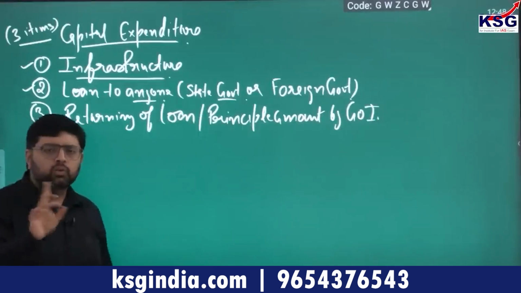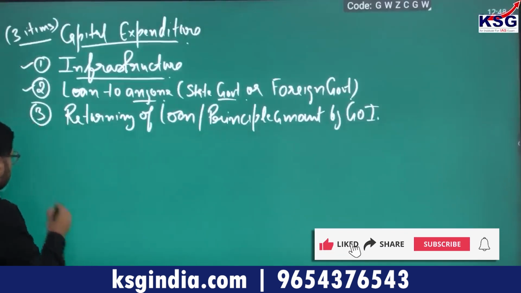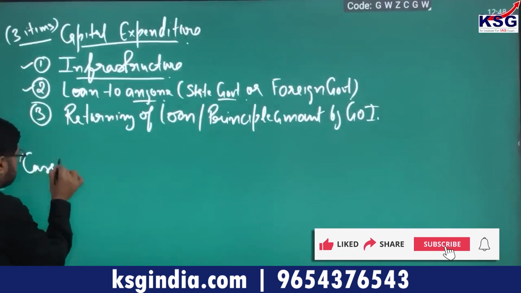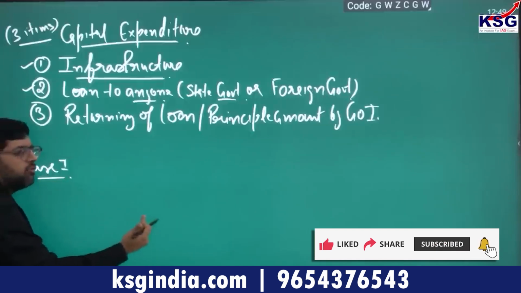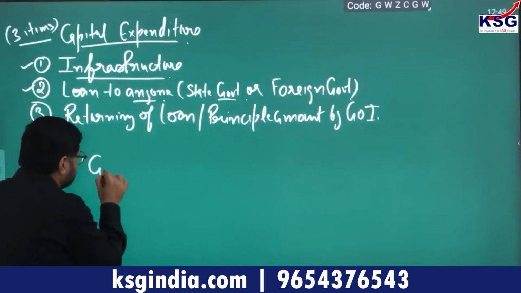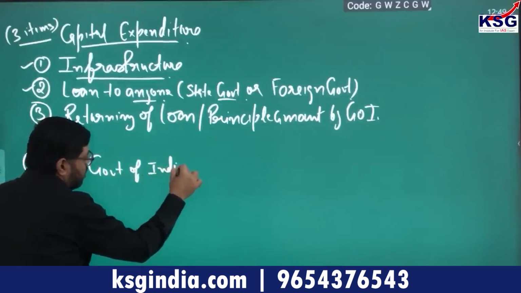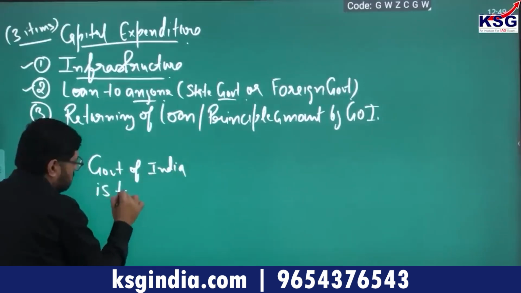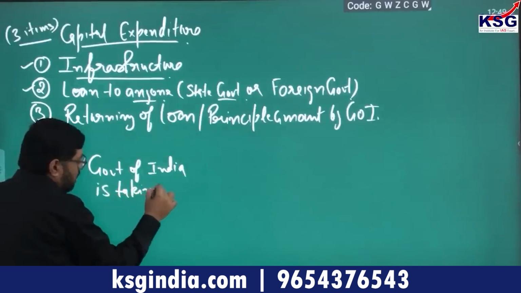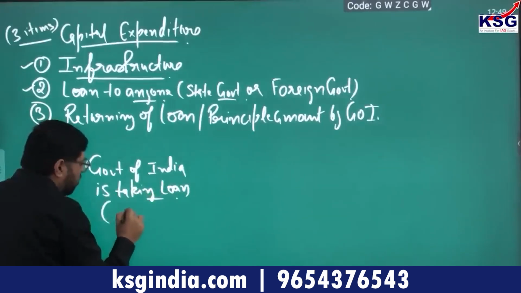Now most of the students have confusion in this, so again I am telling you. See, case 1. You can understand it in this way: in case 1, the Government of India is taking a loan.